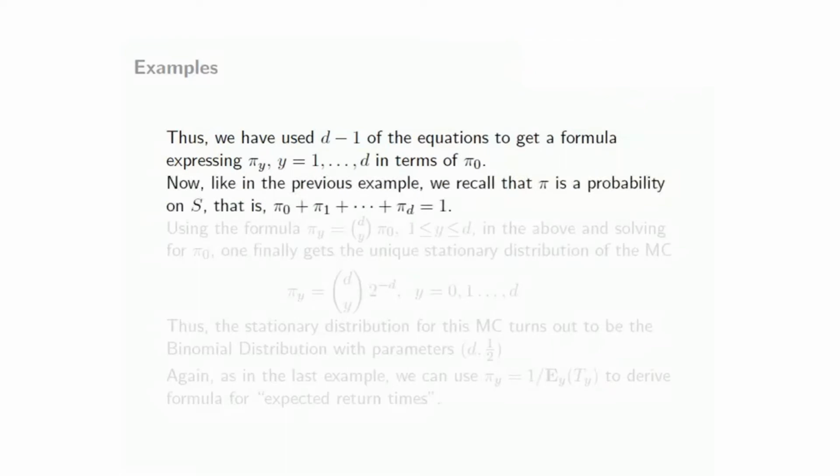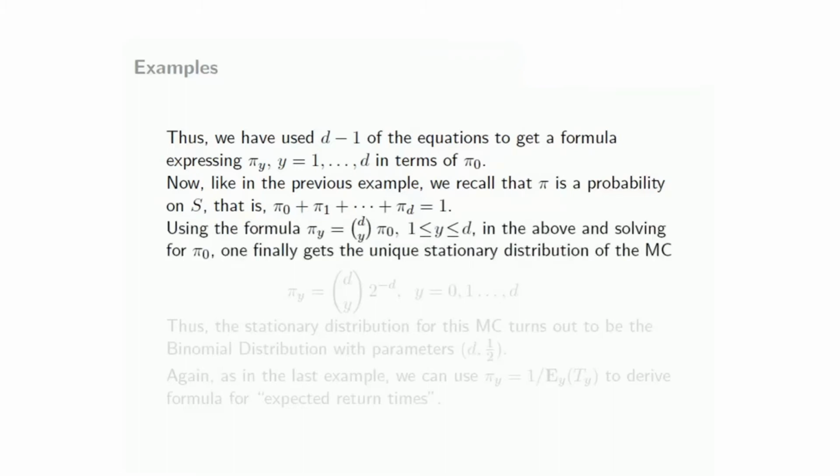Again, as in the previous example, we have to now use this additional condition that pi is a probability on S, which means the pi's add up to 1. Now remember that all the pi 1, pi 2, etc. up to pi d have been expressed in terms of pi 0. So this condition would actually boil down to using pi y equal to d choose y pi 0 in this, and then you get pi 0 into 1 plus d choose 1 plus d choose 2, etc., d choose d equal to 1.